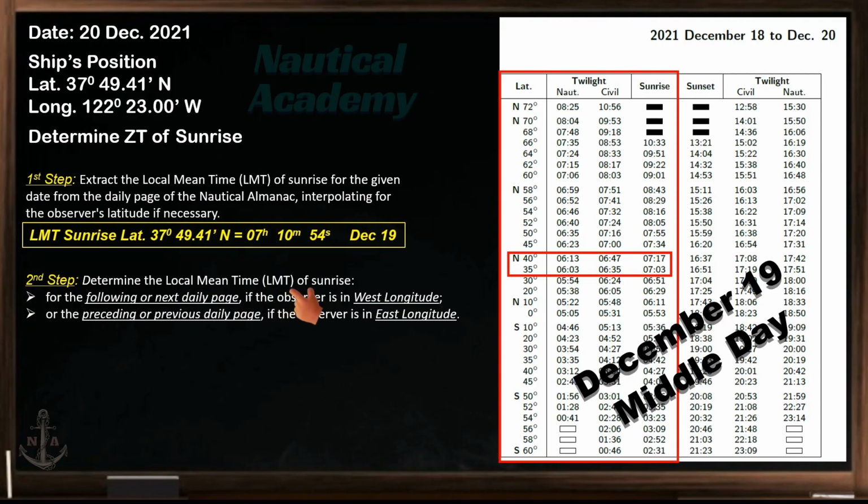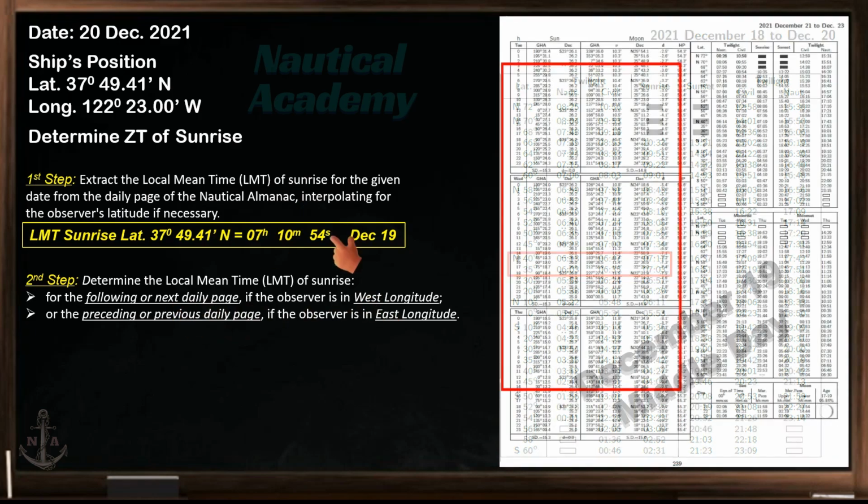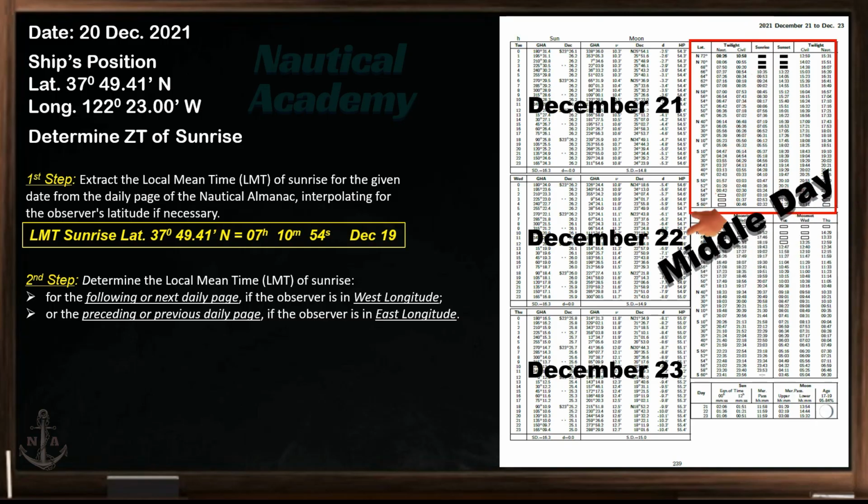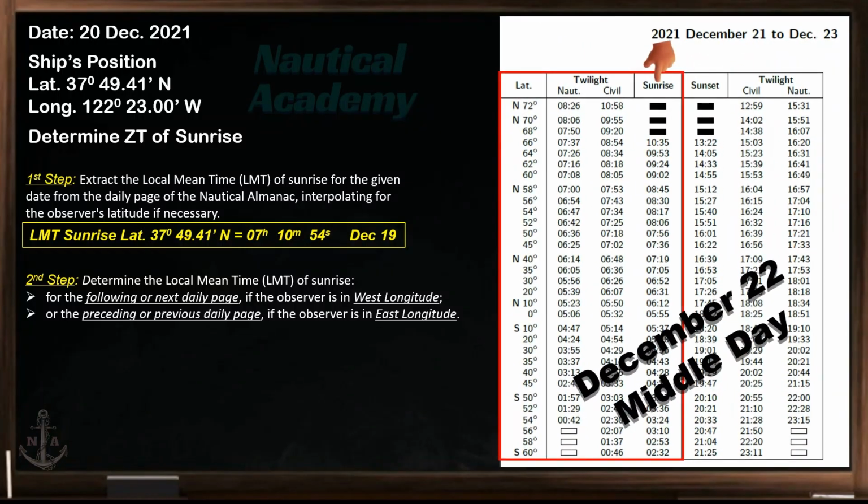We need to determine the local mean time of sunrise, for the following or next daily page, if the observer is in the west longitude, and the preceding or previous daily page of the Nautical Almanac, if the observer is in the east longitude. Since the ship's position is in the west longitude, let's extract the time of sunrise on the next daily page, which covers December 21st, 22, and 23. So the time of sunrise that we can extract from here will be on the middle day, which is 22 of December. Let's zoom in on this portion of the daily page.